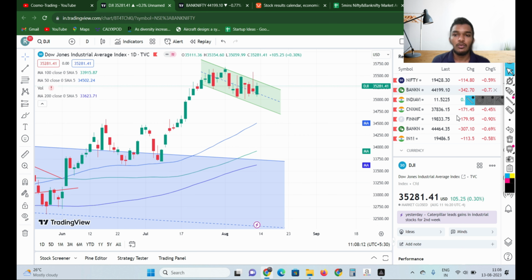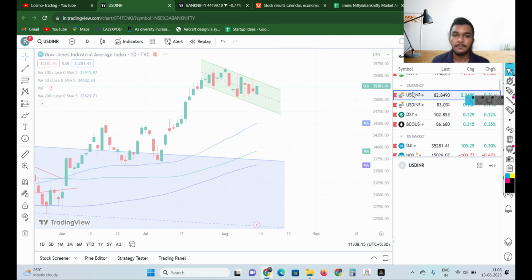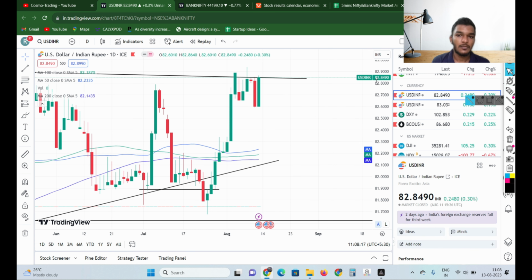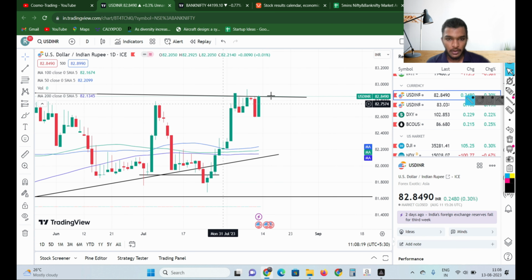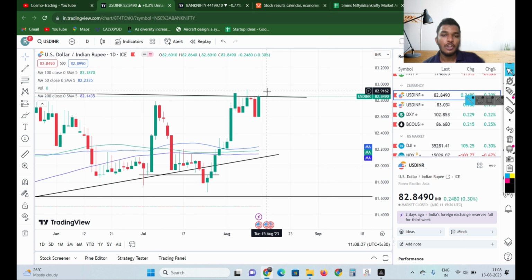Now we'll take a look at USD INR. So USD INR reversed from the top of the channel. Now again it is trying to test the top of the channel. So it is right now at the make or break zone. So if it breaks this trend line from the upside, then we will see the breakout. But if it reverses from here, then we could say it reversed from here.